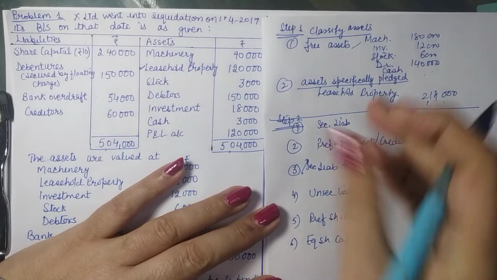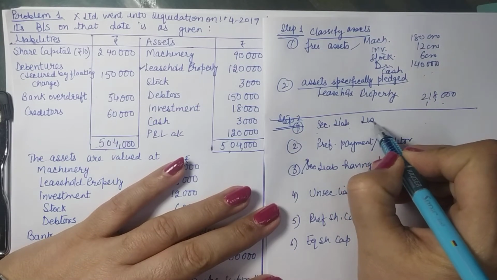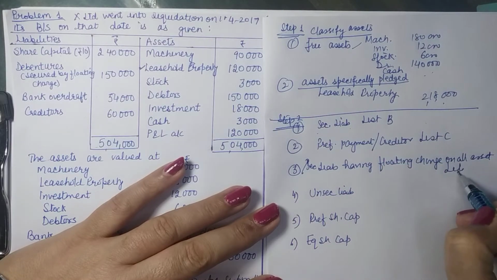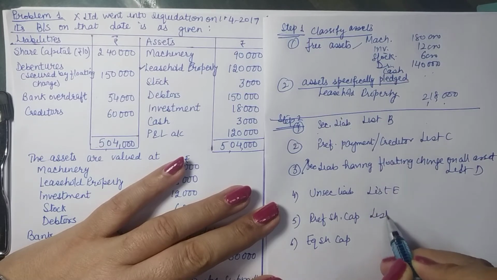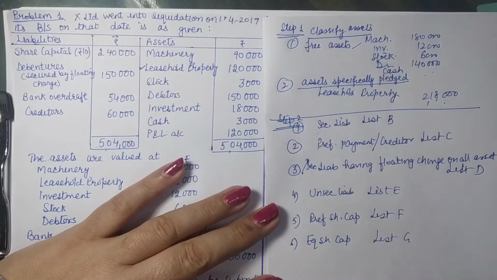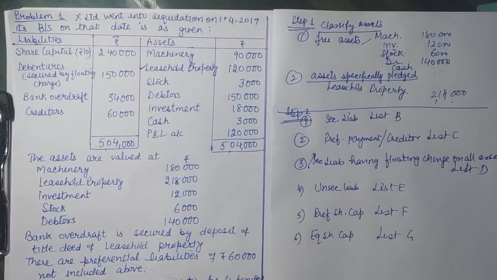Now this preference order is given in the list also, which I explained to you in the previous lecture. So this is list B, list C, list D, list E, list F, list G, and list H is for deficiency account. So these are the liabilities in the preference order. We have to remember this order.